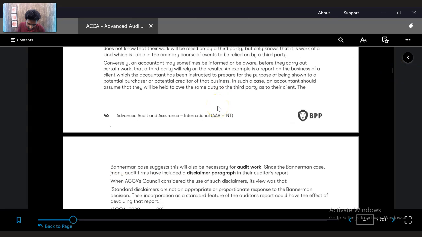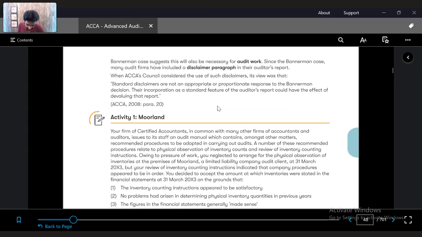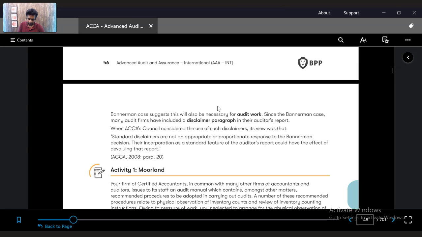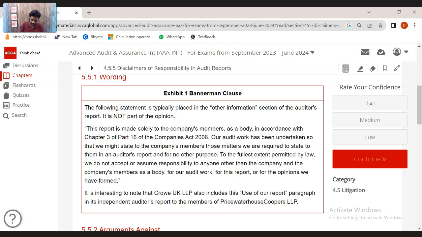The Bannerman clause came in after the case that was taken against Bannerman. Right? So similar disclaimers like this have been implemented in the auditor's report. Now, this particular disclaimer, is it good or bad? For the auditors, to some extent it's good, because they are saying that, see, we are not liable to a third party. We were appointed by the shareholder. We are giving a report to the shareholder.